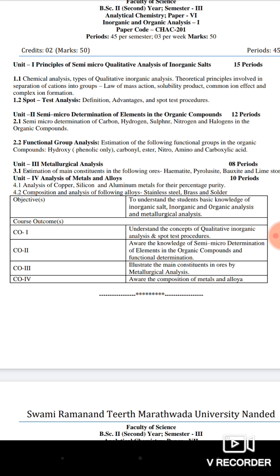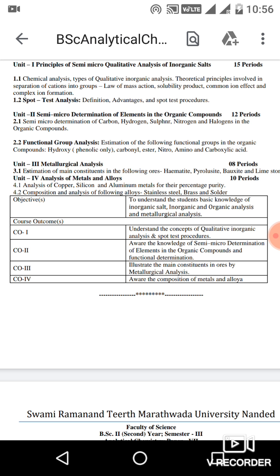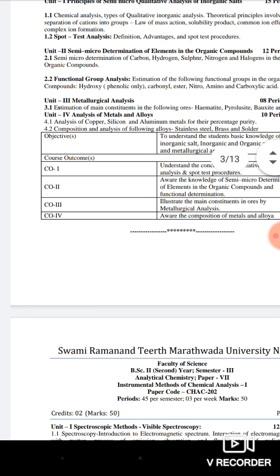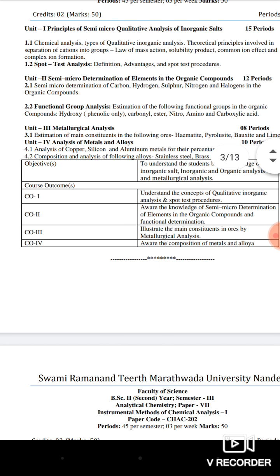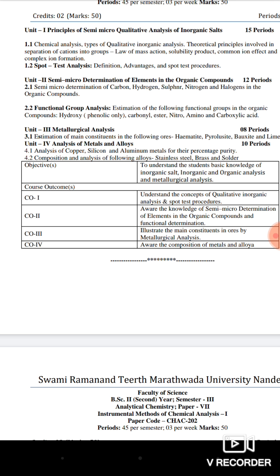So what is the second unit? Semi micro determination of elements in the organic compound. So this is new for you. In your chemistry practicals it is included, that is how you will determine the nitrogen, carbon, hydrogen, sulfur, halogens, those elements. So here also we are going to learn about the semi micro determination of carbon, hydrogen, sulfur, nitrogen, halogen in the organic compound, which contains carbon and hydrogen.